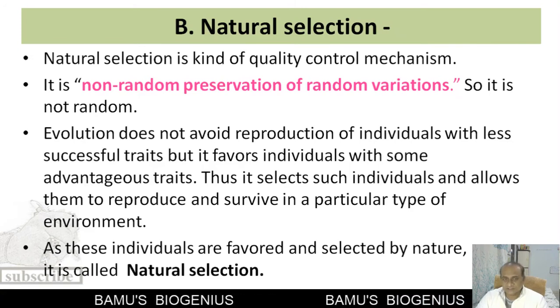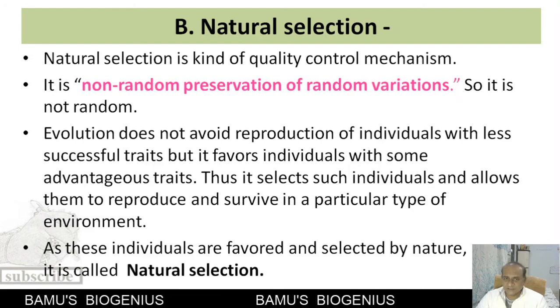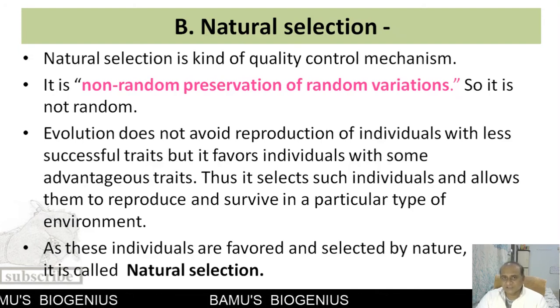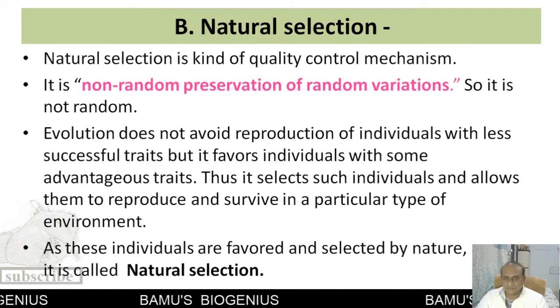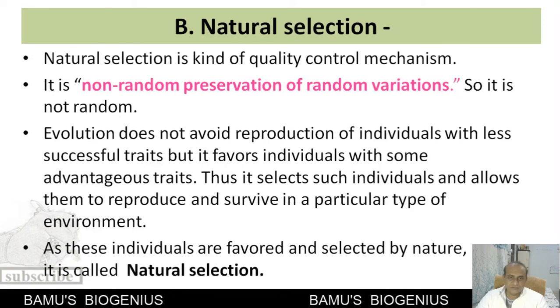Now these selected individuals remain in a population, live up to the reproductive age, and then they reproduce and pass on their advantageous traits to the next generations. And this is how that particular population survives in a particular environment. So this is how natural selection works.